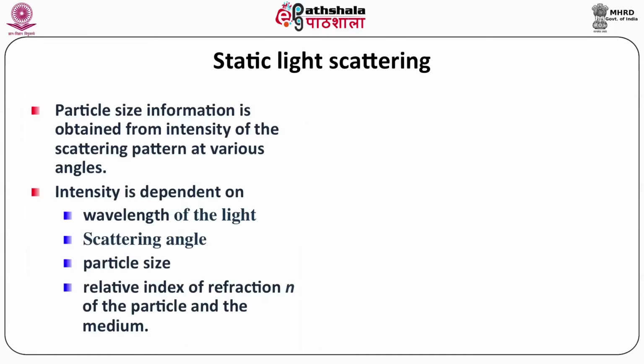In the case of static light scattering, the particle size information is obtained from the intensity of the scattering pattern at various angles, and the intensity depends on the wavelength of the light, scattering angle, particle size, and the relative index of refraction n of the particle and the medium.